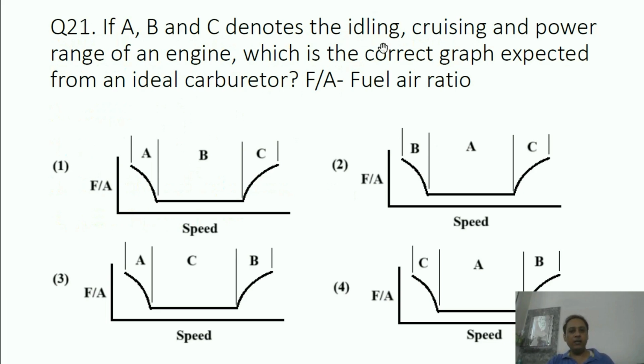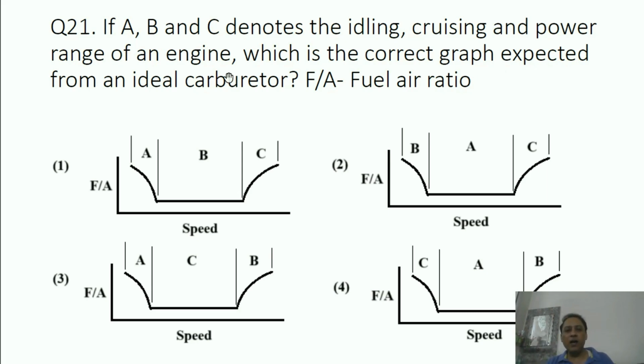ABC denotes the idling, cruising, and power range. You know what is idling? Idling means engine is just start. For example, you are starting your bike and just it is still, you are not riding it. At that time, when it is running, means you are not opening the throttle, it's called as idling. Cruising means running with average speed, means for two wheeler or car around 50 kilometer per hour. That is called as cruising range. Okay. Power range means going above 60 kilometer per hour, 70 kilometer per hour, like this. I am taking the example of an automobile.